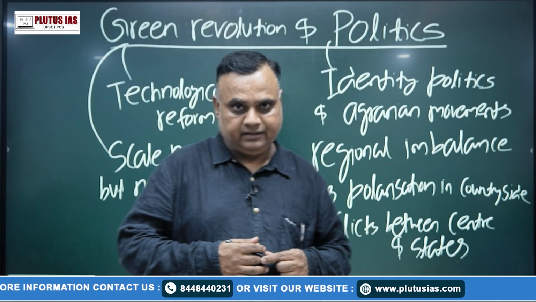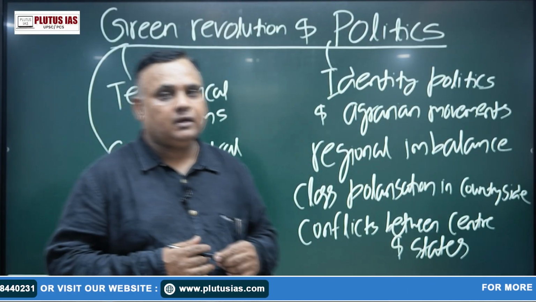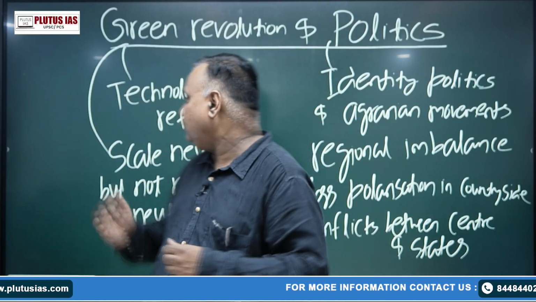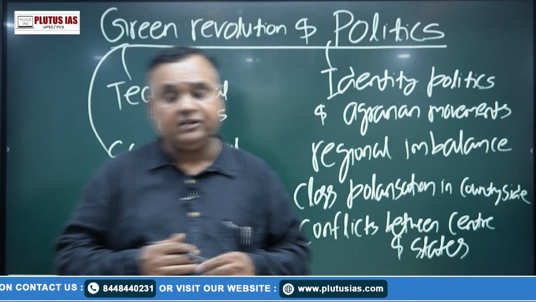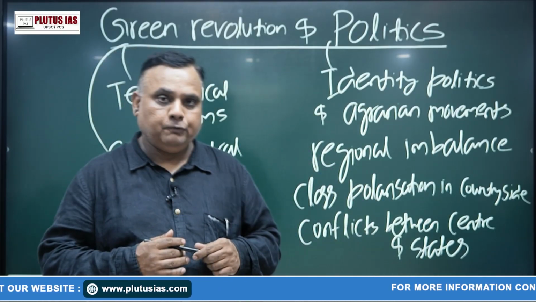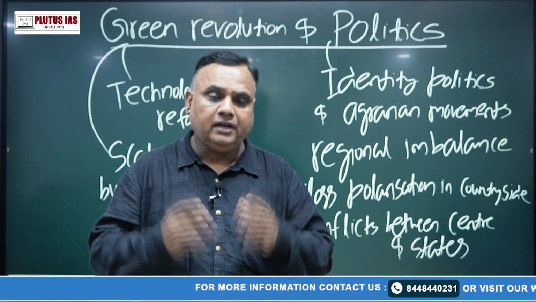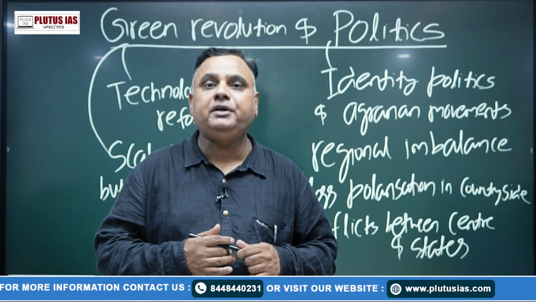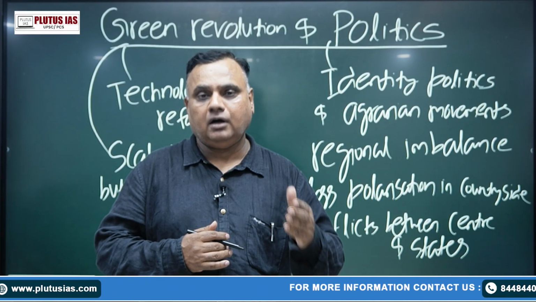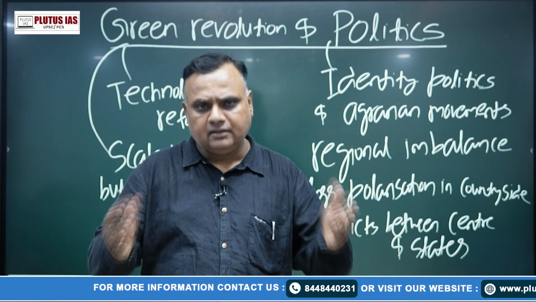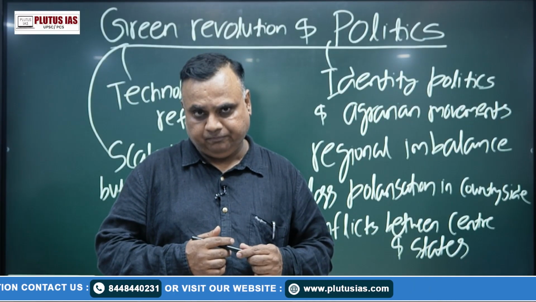However, what was the impact of Green Revolution on the politics of India? First of all, Green Revolution benefited intermediary caste in Punjab, Haryana, Western UP and many other areas subsequently as well.